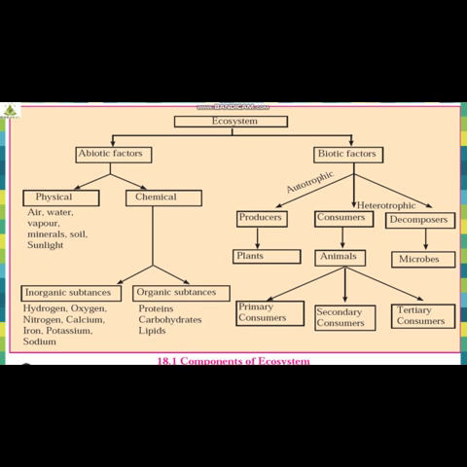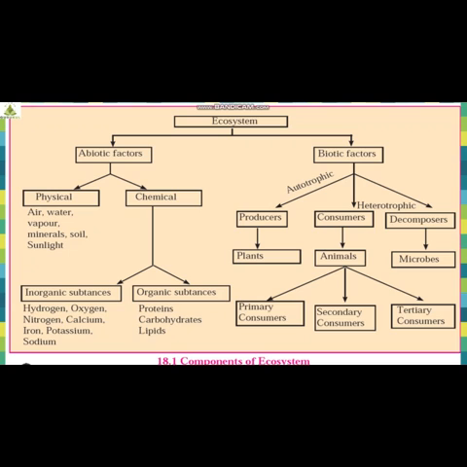Now let us understand biotic factors, which are living factors. Biotic factors are initially divided into three types: producers, consumers, decomposers. If you see the very first type, producers, this is autotrophic in nature.